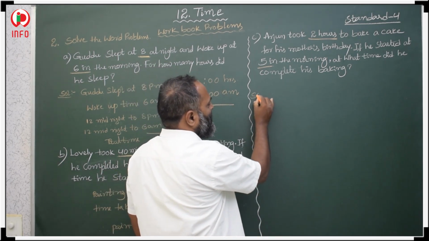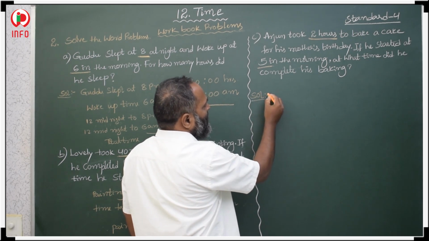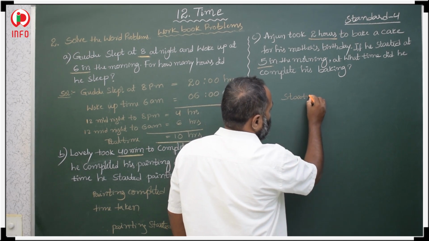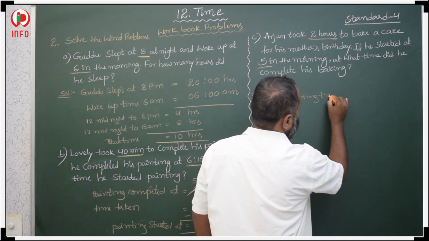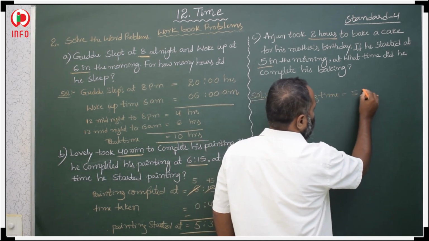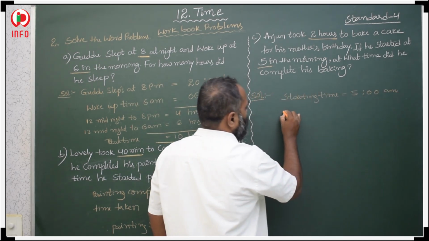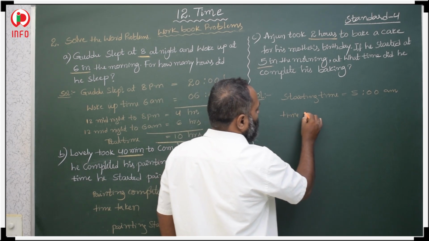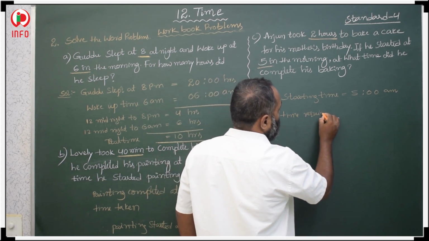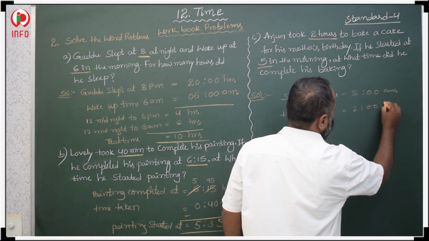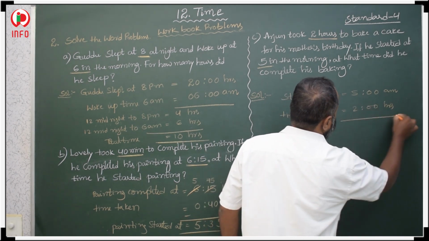So, the starting time is 5 a.m. The time required is 2 hours.